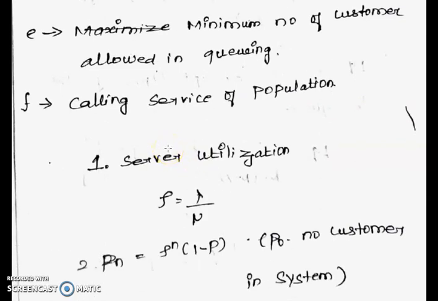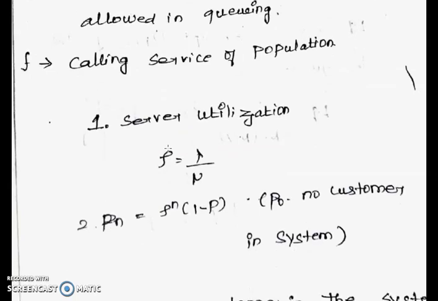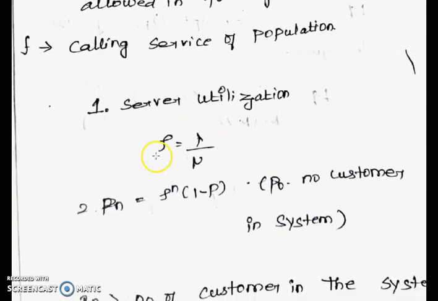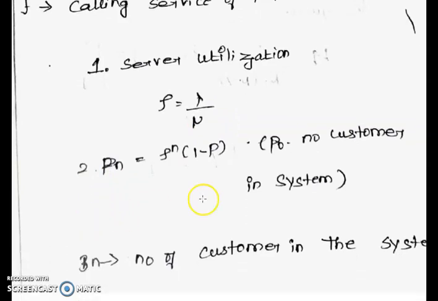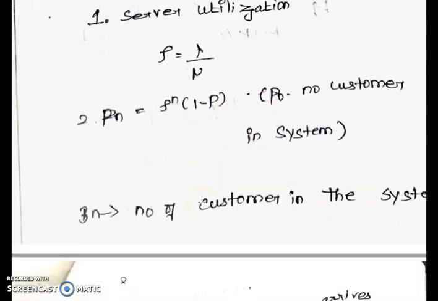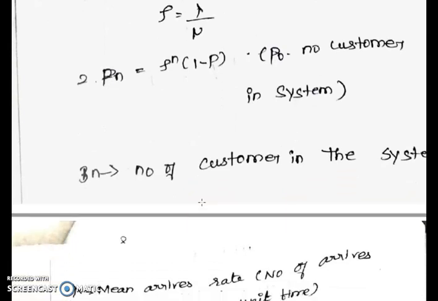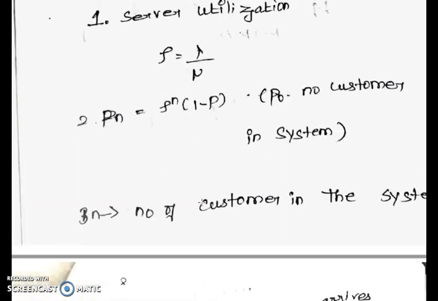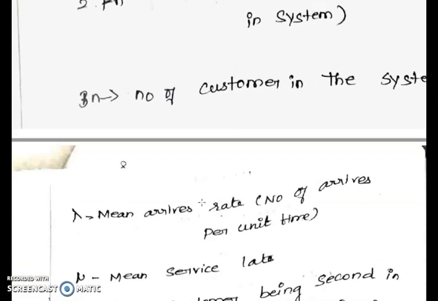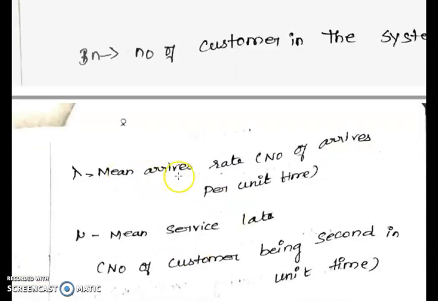First, what is the service utilization? For service utilization we use this formula: rho equals lambda by mu. The second one is Pn, which is rho to the power n times (1 minus rho). Here n is the number of customers in the system, and rho equals lambda by mu. Lambda means the arrival rate, the number of arrivals per unit time.